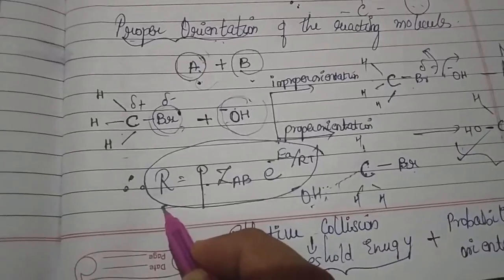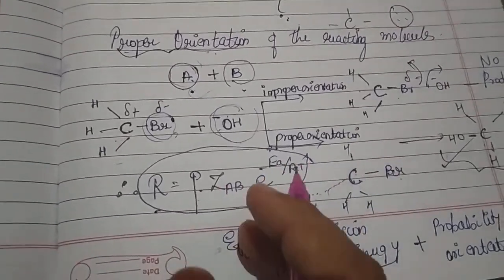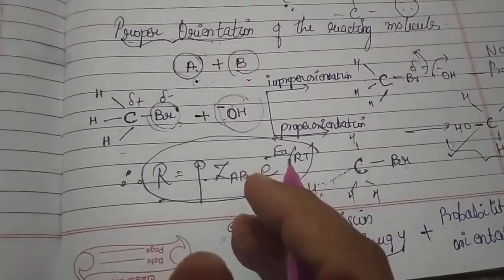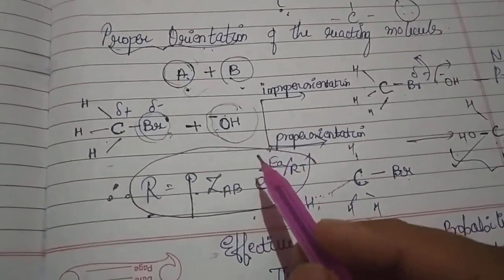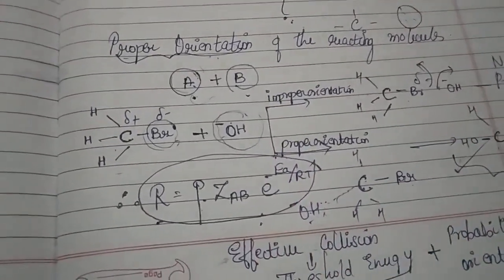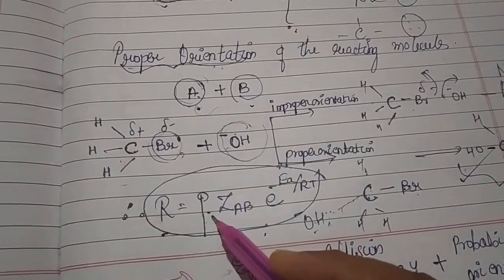So in case someone asks you what the criteria for an effective collision are according to the collision theory, you have to know that one is the activation energy and another is the proper orientation. Why?